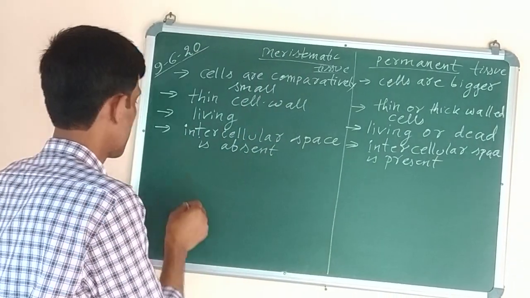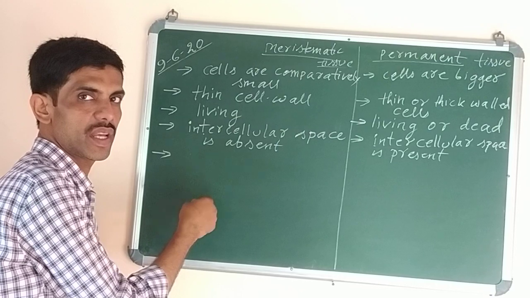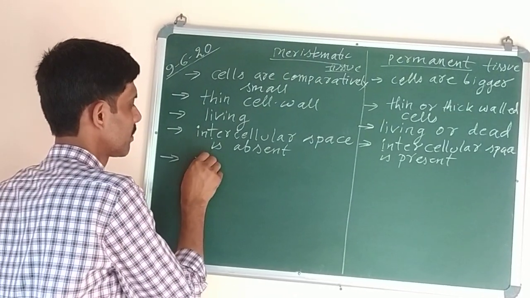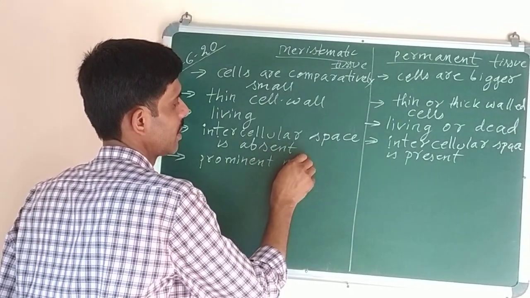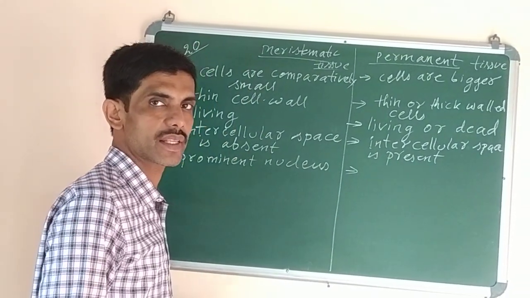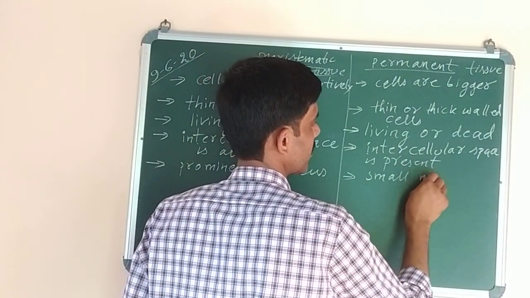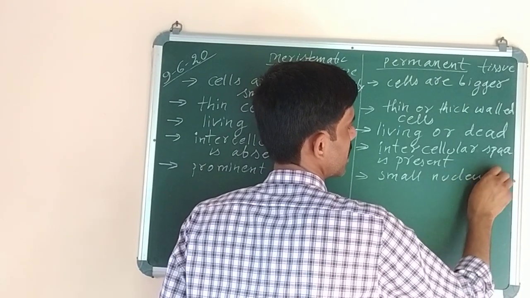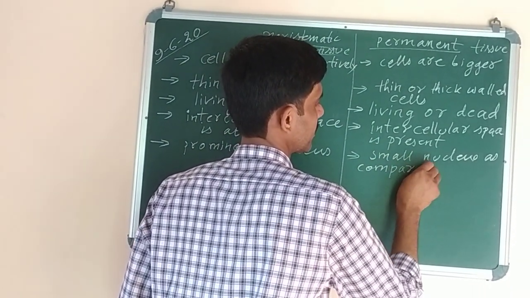Okay, then the next point is prominent nucleus, meaning the nucleus is clearly visible. Here the nucleus is small as compared to the size of the cell.